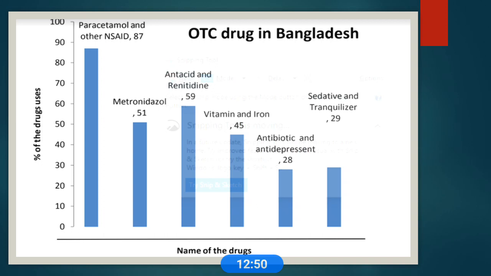Because of the non-availability of doctors and the lack of legal restrictions on the sale of drugs without prescription. Most of it is due to lack of awareness of drug usage.